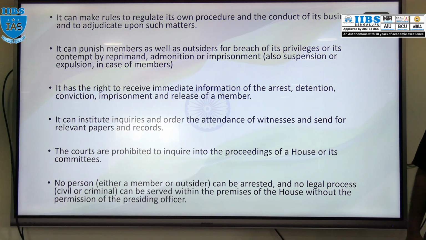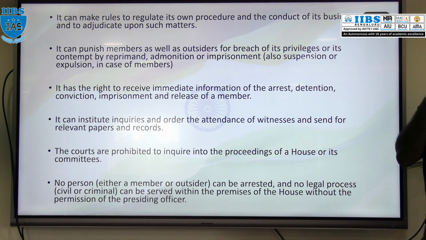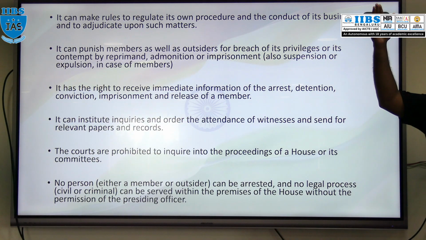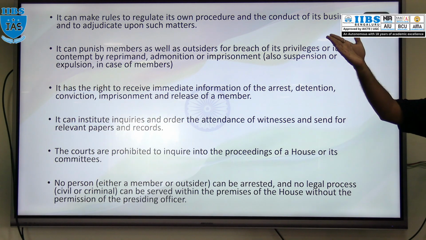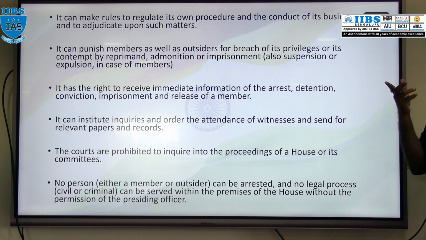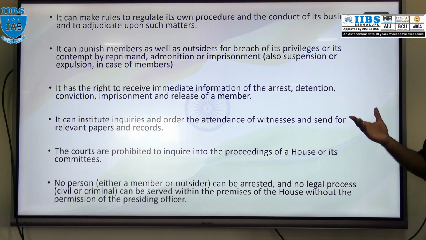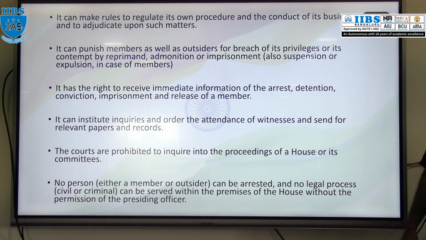Apart from that, it can start the inquiry and order the attendance of witnesses in court. If a particular member is a witness, it can order the inquiry and attendance also. For example, if an MP is summoned to court to attend jury service as a witness, did he go or not? Those kinds of things it can also inquire into, such as relevant papers or judicial records.